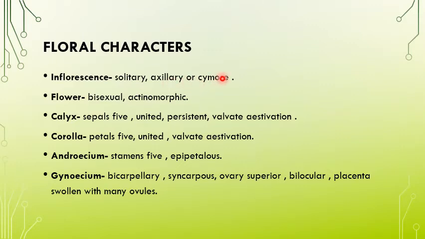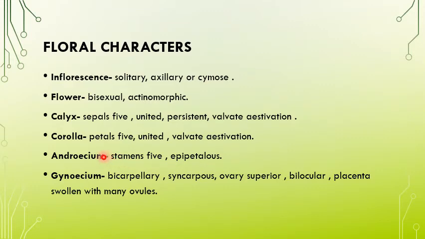Next, and very important, are the floral characters. Inflorescence is solitary, axillary or cymose. The flower may be single, at the axis. Bisexual and actinomorphic, meaning they can be cut in any plane into equal halves. Bisexual means male and female parts in the same flower. Sepals are five and united, that is fused, with valvate aestivation, that is touching each other. Corolla is again five and fused, and again the aestivation is valvate, that is the arrangement of sepals and petals.